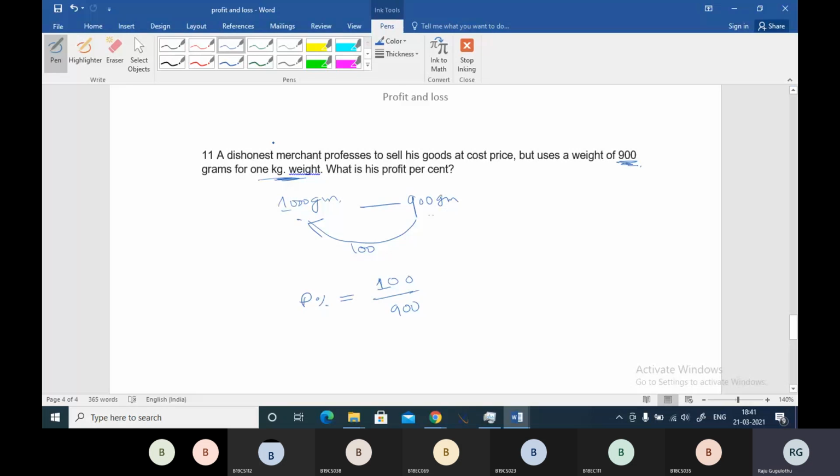So he is getting 100 grams of profit on every 900 grams of selling, right? 100 by 900 into 100 will give you 100 by 9, so 11 into 1 by 9%. This will be the profit percentage, not yours, but the dishonest merchant's.